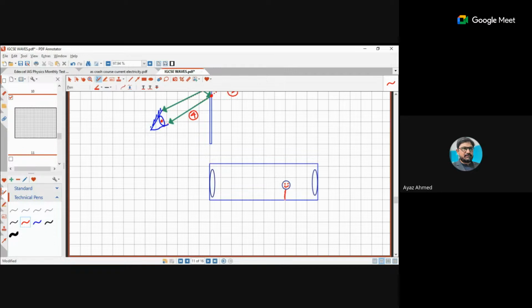The person is spotted at this position. Let's say this is A, B, C, D. It is written here, right? And this is inverted, if you remember.